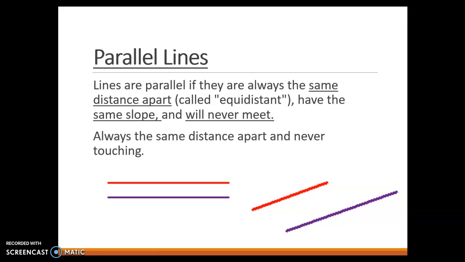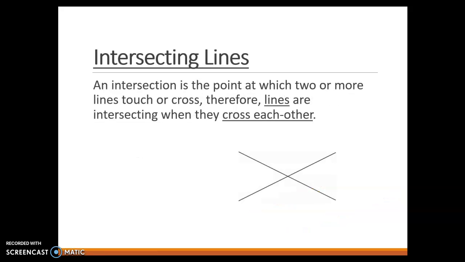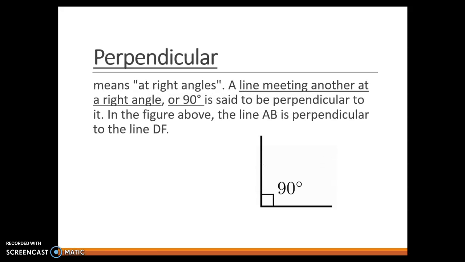We need to either measure the points at several different places along the line to make sure they're equidistant or find their slope. Intersecting lines goes back to the idea that an intersection is the point at which two or more lines touch or cross. Therefore, lines are intersecting when they cross each other. Those of you who have your driver's licenses, which I think everyone does by now, you guys know that an intersection is where two roads cross, and lines are considered intersecting if they cross or touch each other.